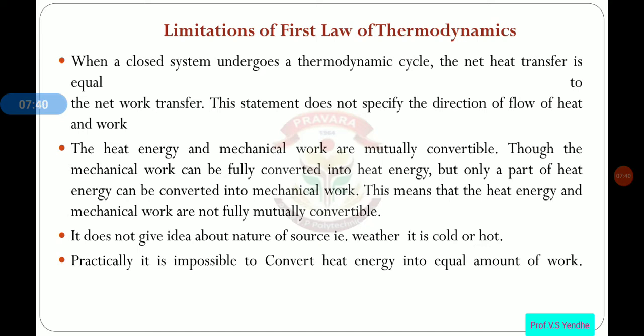Then there are some limitations of the first law of thermodynamics. When a closed system undergoes a thermodynamic cycle, the net heat transfer is equal to the net work transfer, but in practice this is not possible due to various types of losses. The second limitation is that heat energy and mechanical work are mutually convertible. Though mechanical work can be fully converted into heat energy, the total heat content is not convertible into mechanical work.